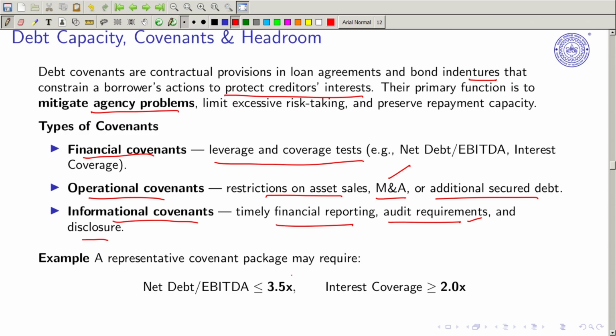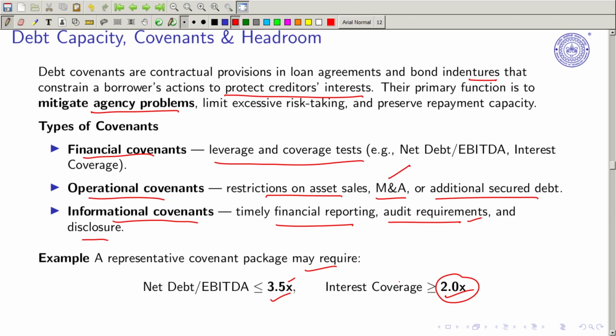So a representative covenant package may require 3.5x, and here we have 2x. So interest coverage is this, and net debt upon EBITDA is 3.5x. This is the normal industry structure that we have. So 3.5 times for this, and interest coverage of 2 times. If the industry standard is 7%, then your interest coverage must be more than 3% or so. This is what it implies.